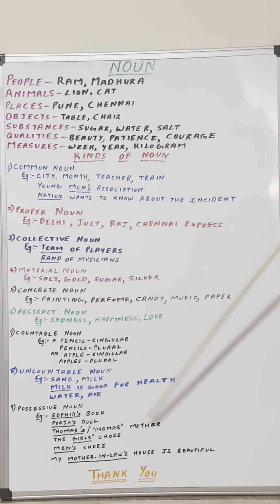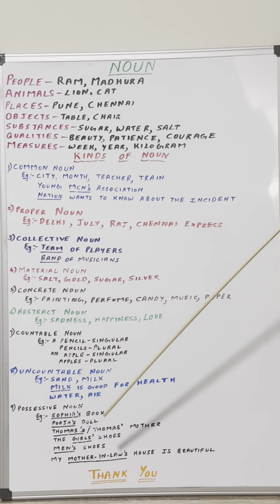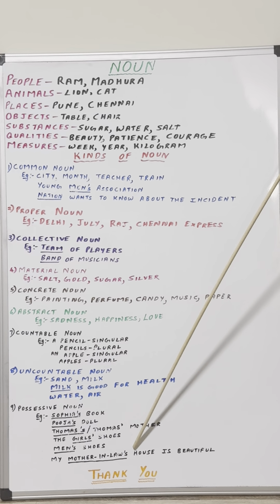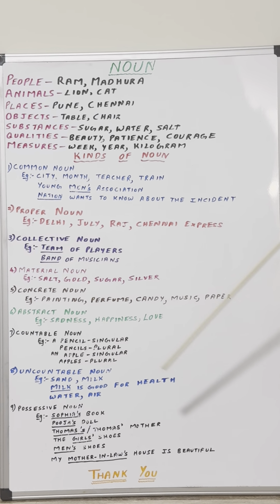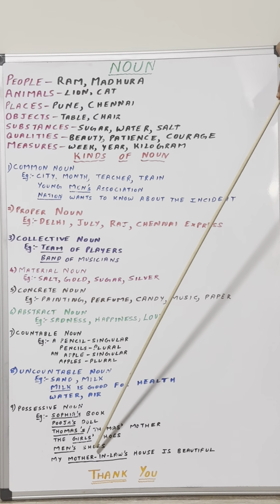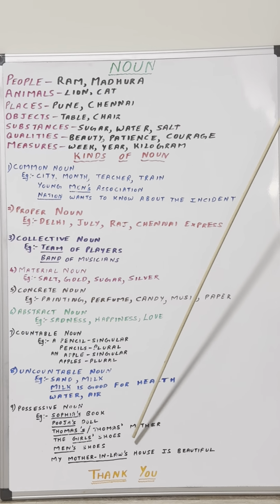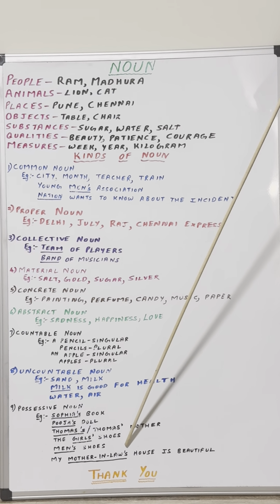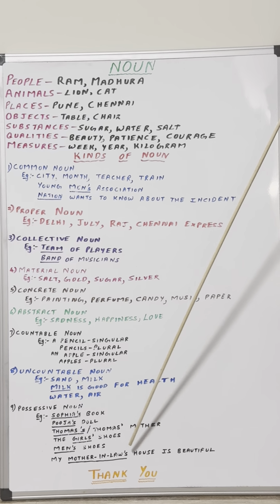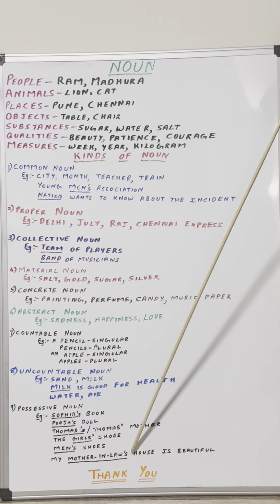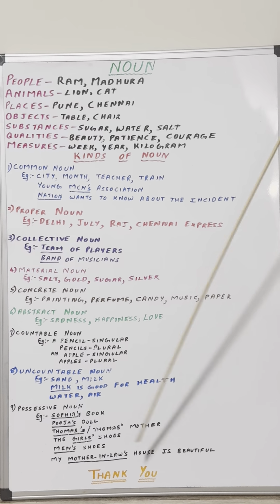The last one is compound possessive noun. When it comes to compound possessive noun, many times we get the confusion, where do we put the apostrophe? After mother or after mother-in-law? Let us understand that with the help of example. My mother-in-law's house is beautiful. Now here, to show the ownership, I don't add apostrophe and the letter S after mother. I add it after mother-in-law. Clear? After mother-in-law, I add the apostrophe and the letter S to show the ownership.